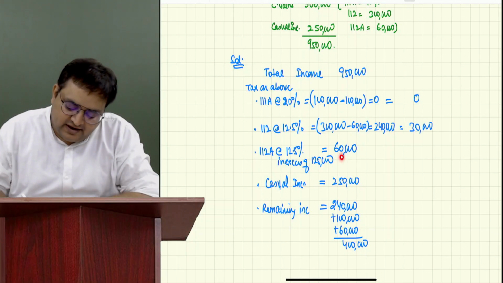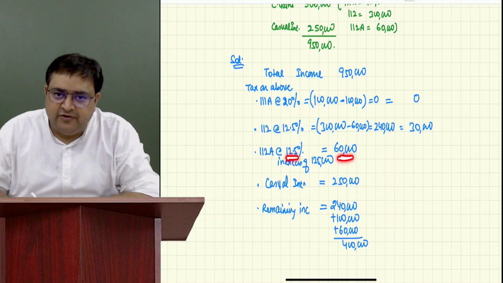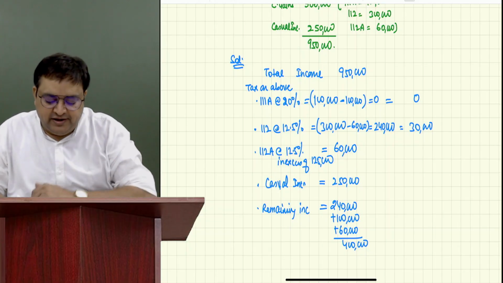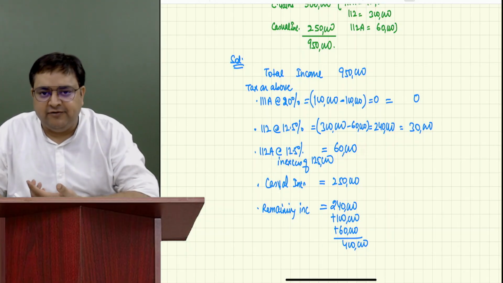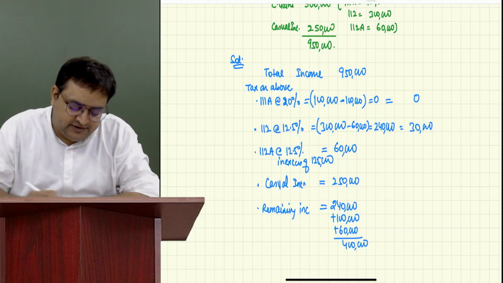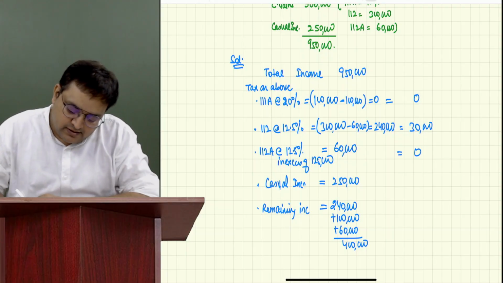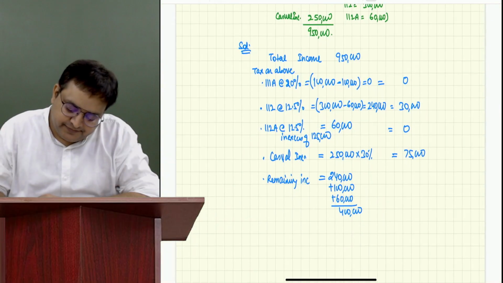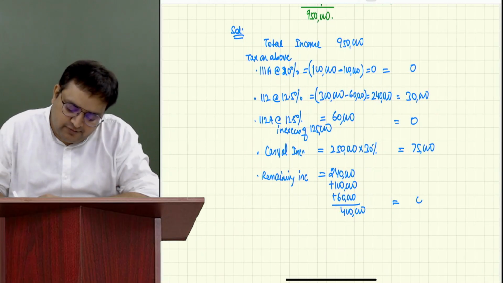And on 60,000, 12.5%, but in excess of 1.25 lakh. So if we subtract 1.25 lakh, we'll not get anything. So it will become 0. And on 2,50,000, 30%, 75,000. And on 4 lakh, it would be 0.